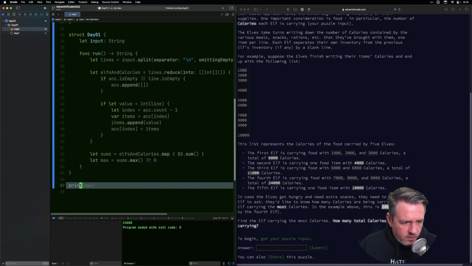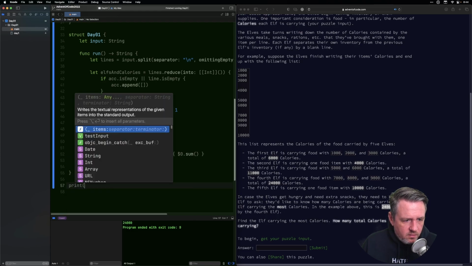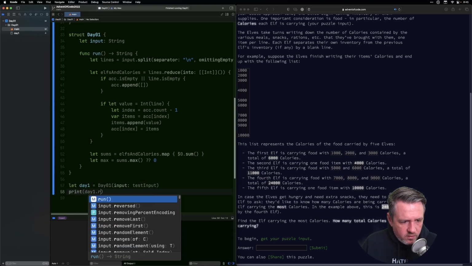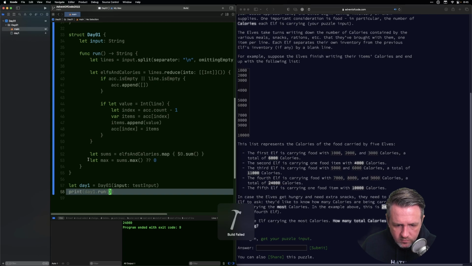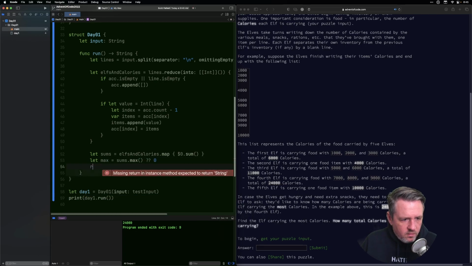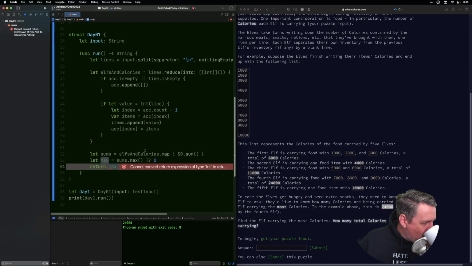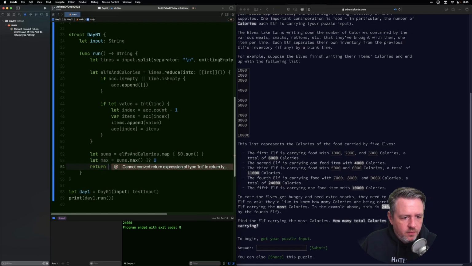All right, and then this is print Day1 input is test input, print Day1.run. Let's make sure I get everything. Return the max. That needs to be a string.